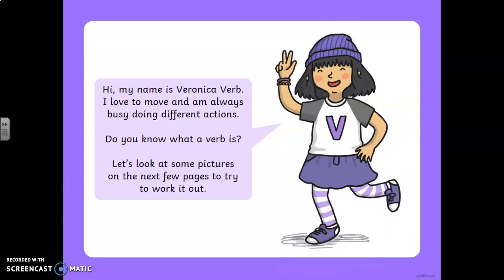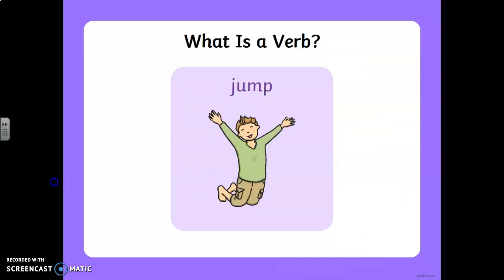Today we're going to learn a little bit more about verbs with Veronica Verb. She says, "Hi, my name is Veronica Verb. I love to move and I'm always busy doing different actions. Do you know what a verb is? Just pause the video here and tell your grown-up what a verb is." Okay, let's look at some pictures on the next few pages to try to work it out.